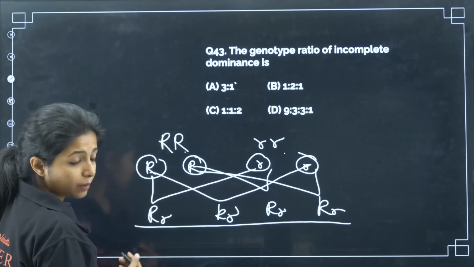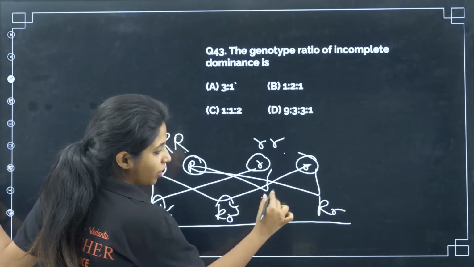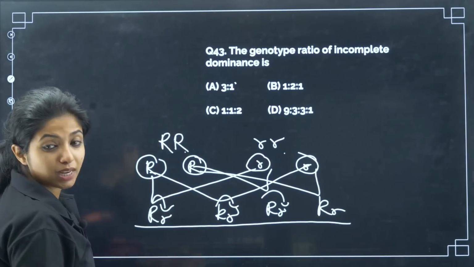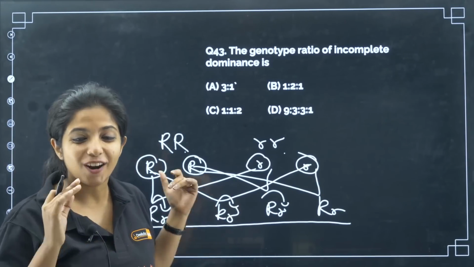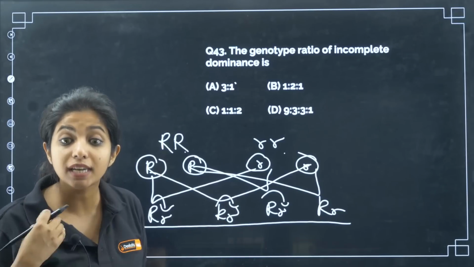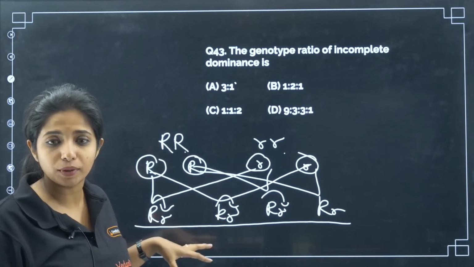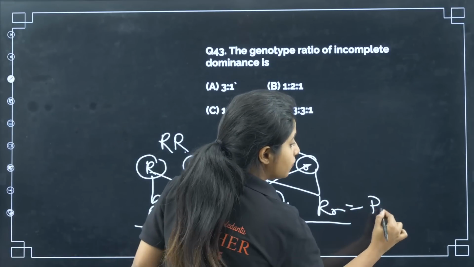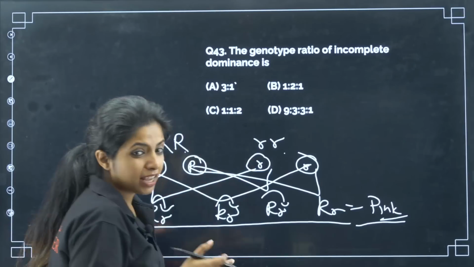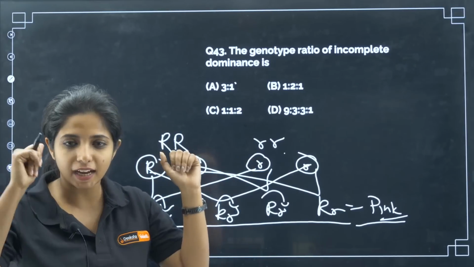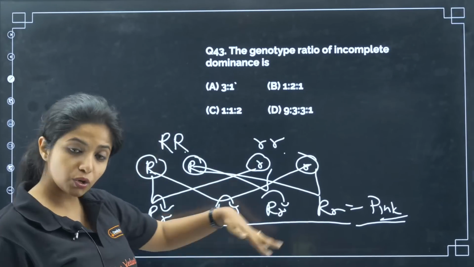If you talk about the phenotype, all of them are going to be what? Red? No, they are not going to be red, because they show incomplete dominance. They are not completely dominant, which is why, my dear children, all of them are going to be pink. In the middle shade, they are going to be pink in color. Here you cannot find genotypic ratio. Let's go to the next level.